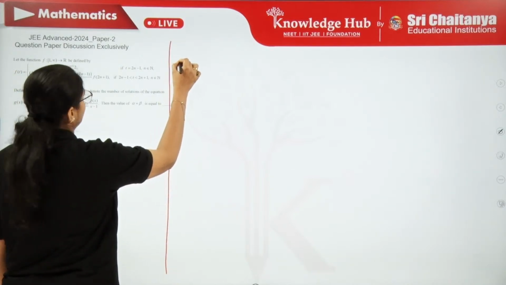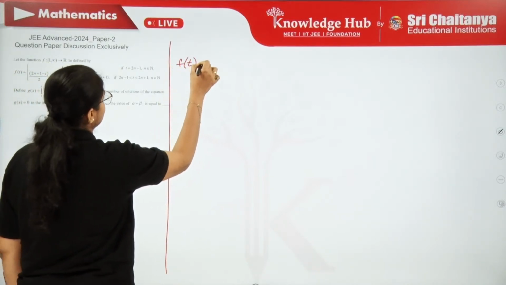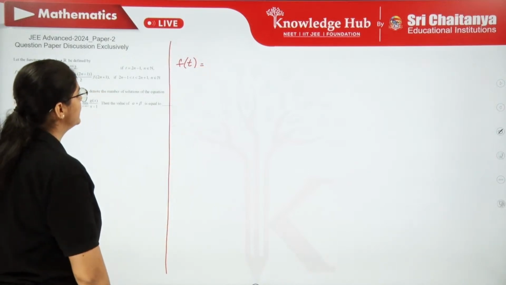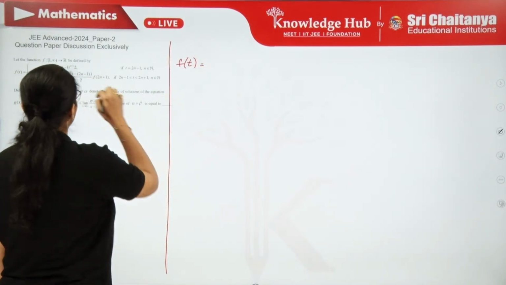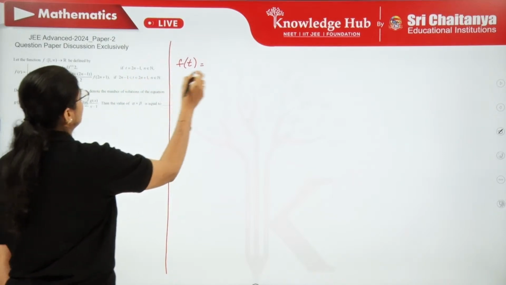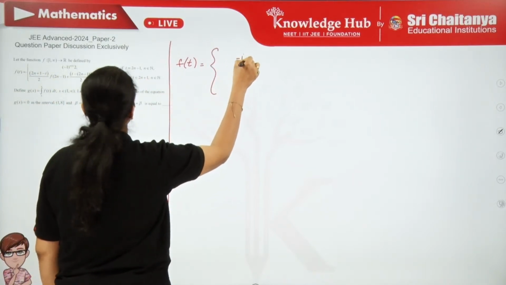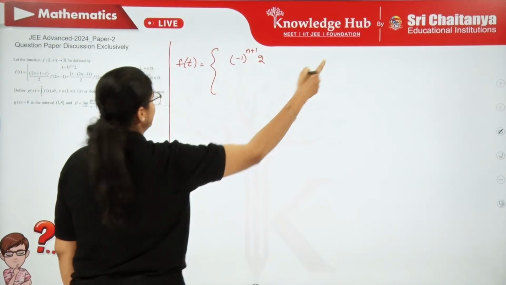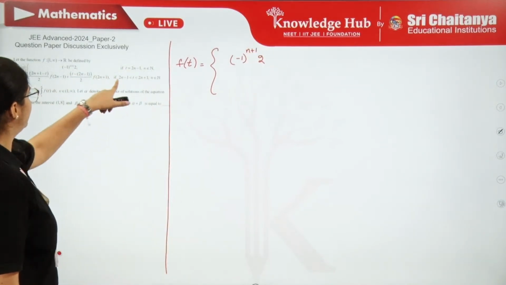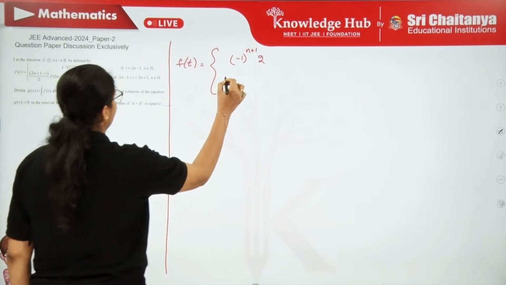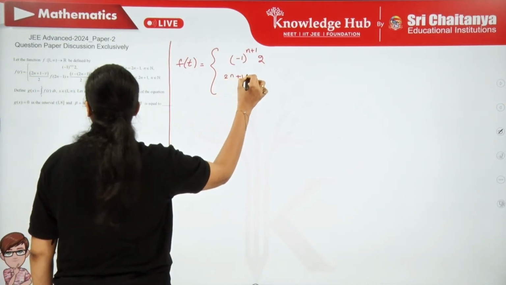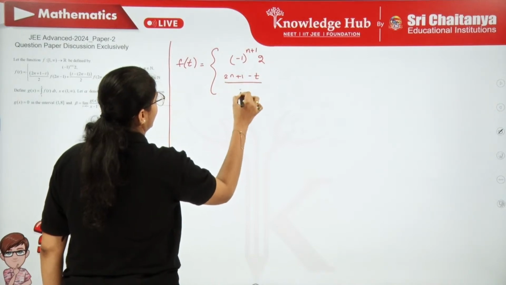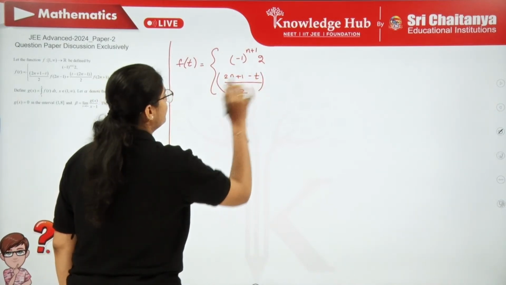so what we can write f of t as, in between the integers if you want. Let's try to understand over here. It's actually minus 1 whole power n plus 1 into 2 whenever it is an odd number, and if it is between the odd numbers, it's written as 2n plus 1 minus t by 2 times f of 2n minus 1.